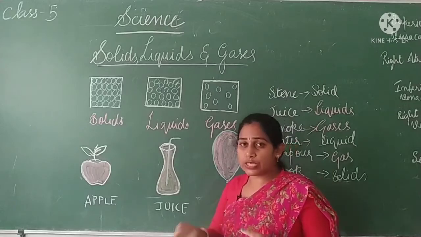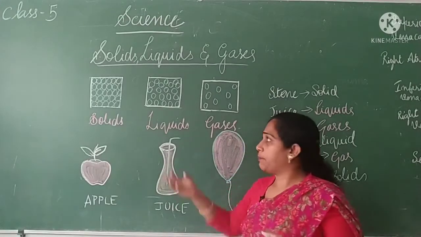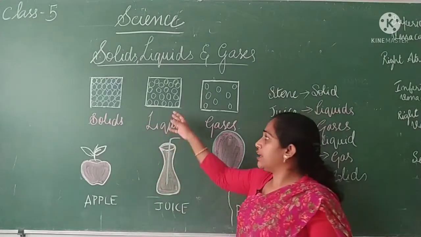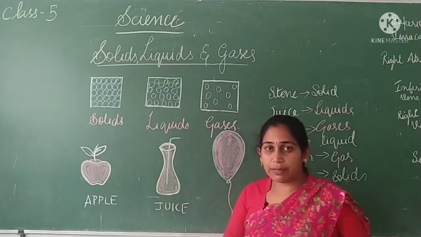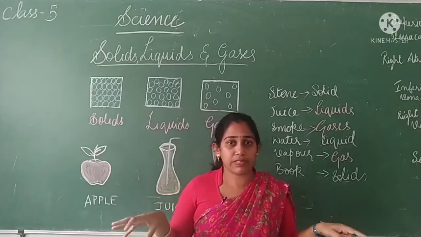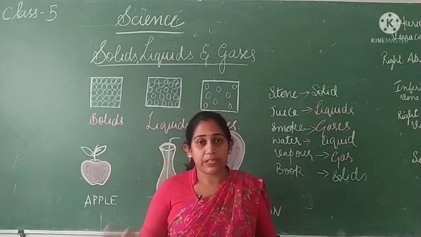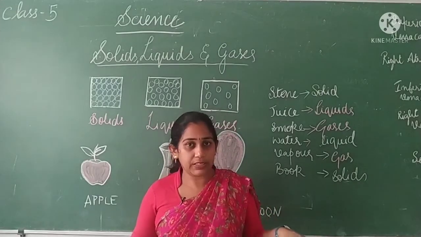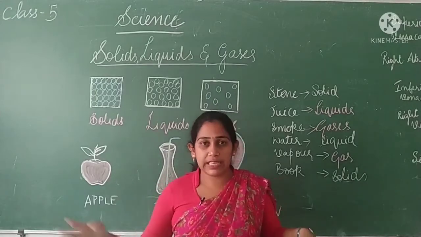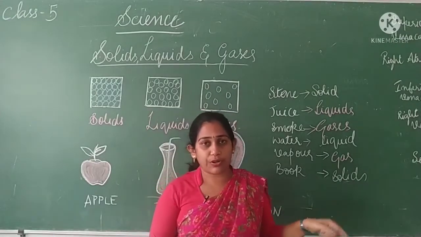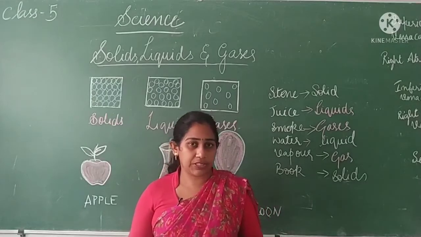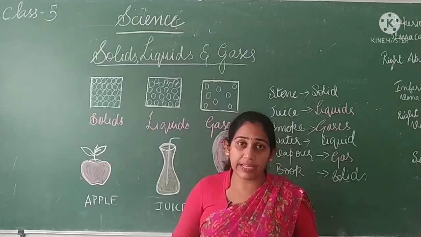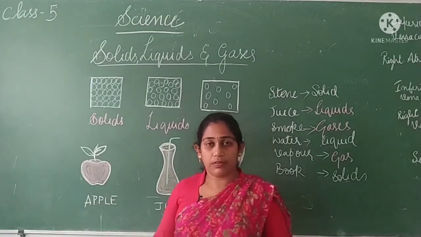Since they are loosely arranged, they can move from one place to another. The particles of the liquid can move. Why they can move is because they are freely arranged. They are free to move. In a bench, as I said, if you are sitting 7 members in a bench, you will be very tightly packed. Instead of 7 members, if only 4 members are sitting, you can sit very freely in that bench, right? If it is a long bench, 4 members can easily move here and there, and you can move according to your wish. In the same manner, even in liquids, the particles are freely arranged so that they can move from one place to another.